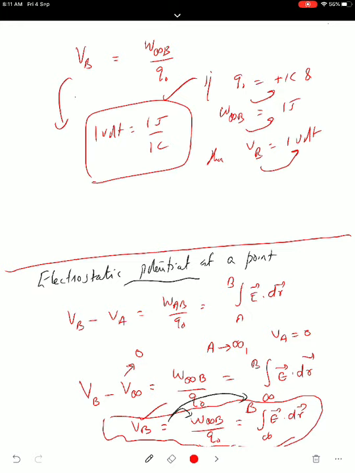This definition is very important. I repeat. Define SI unit of potential. It is volt. How to define 1 volt? Potential at a point is said to be 1 volt if 1 joule of work is required to move a unit positive charge from infinity to that point without any acceleration. I think this is clear to all of you. My sound is clear to all of you? Audible?